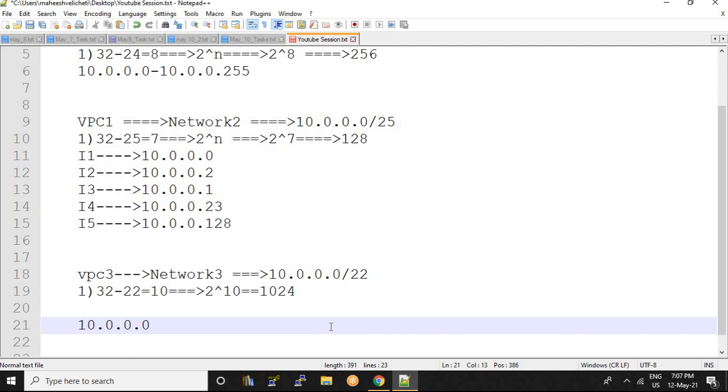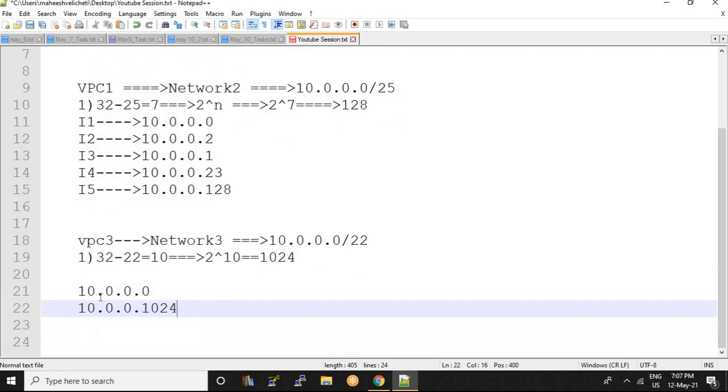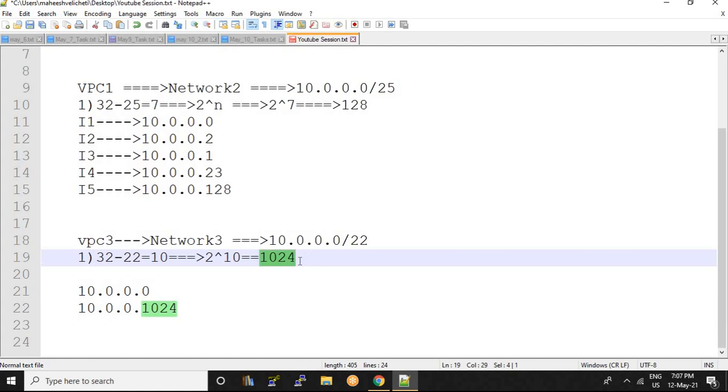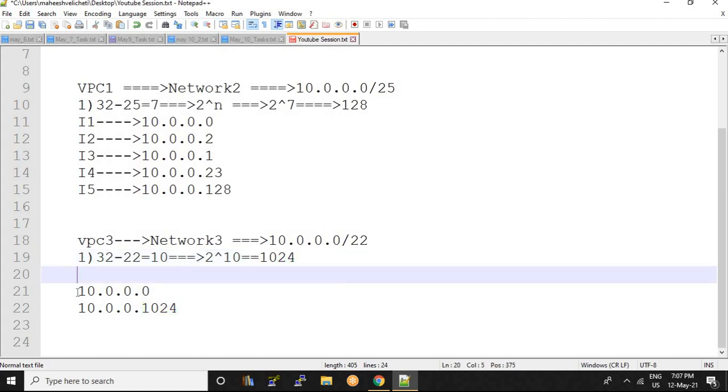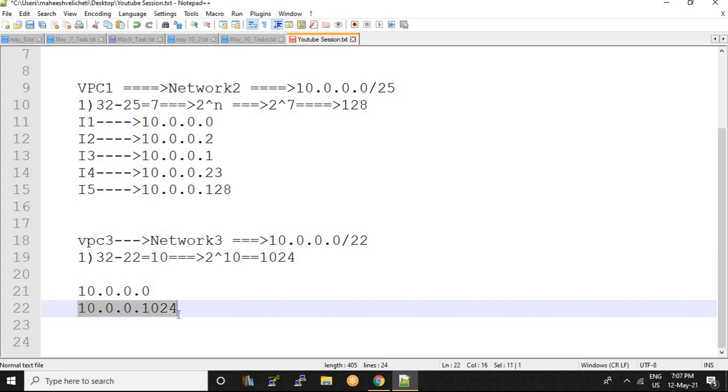10.0.0.0 and it ends at 10.0.0.1024. Right? Is it right what I have given here? I told you 1024 IPs are reserved for my network, so I am assigning 10.0.0.0 to 10.0.0.1024. I have given it in this way. Is it correct? Definitely it's wrong.